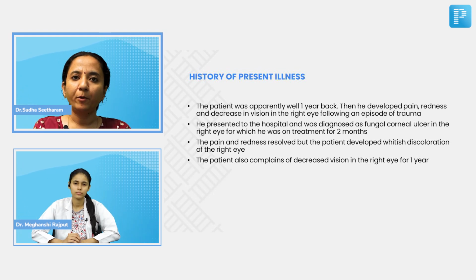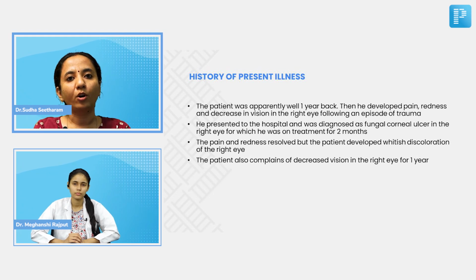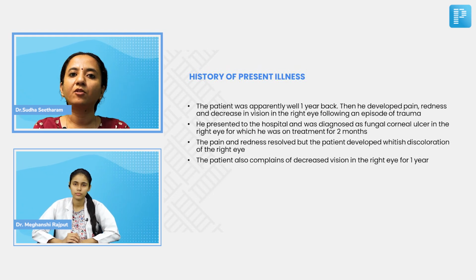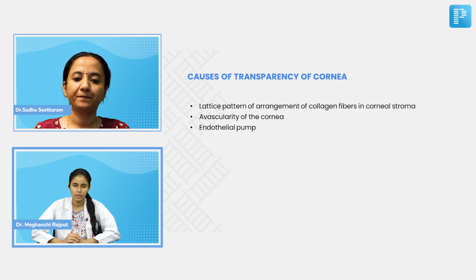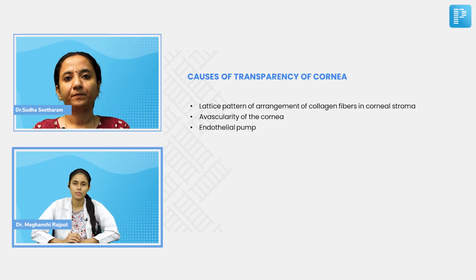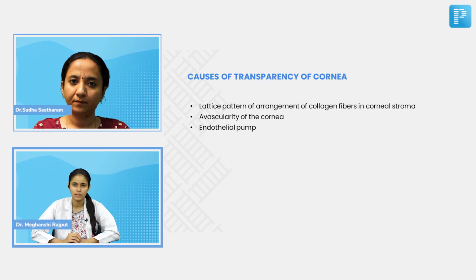So before we proceed, Meghanshi, will you tell me what are the important causes of the transparency of the cornea?